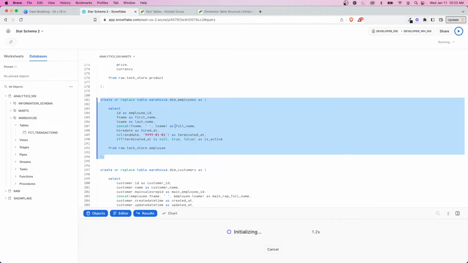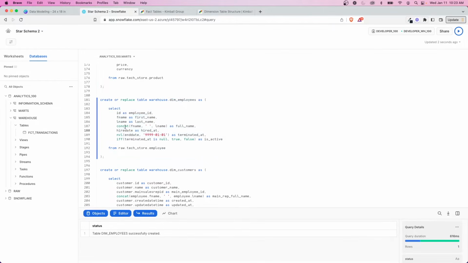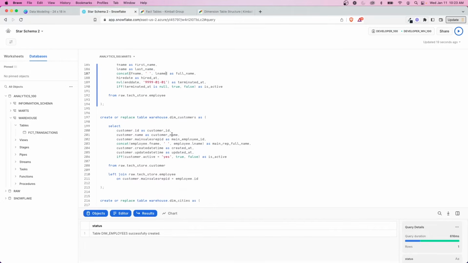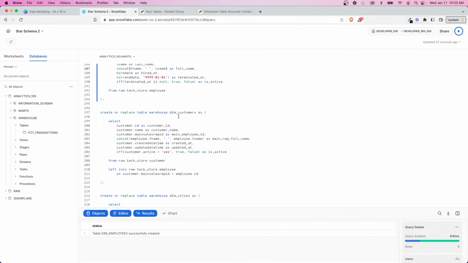And I'll also mention, if you're using tools like DBT, this type of renaming actually wouldn't normally be done while creating this table, but you would do it in your staging layer. So if you're using DBT, that's where that idea of a staging layer is going to take care of a lot of this light formatting and renaming. You would do it before it ever got here. But let's continue. Now we'll create a dim customers.